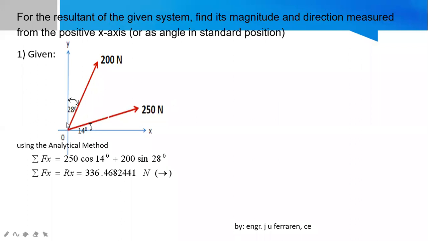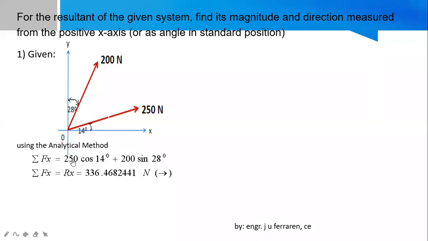Here, if we take the horizontal component of 200, it would also be here, correct? And that force, according to the parallelogram law, I can put it here. Meaning that force is opposite to 28. Sine is defined as opposite over hypotenuse, so you can make use of a sine function. That is why there is 200 multiplied by the sine of 28 degrees. All are positive. Why? All forces are directed to the right.